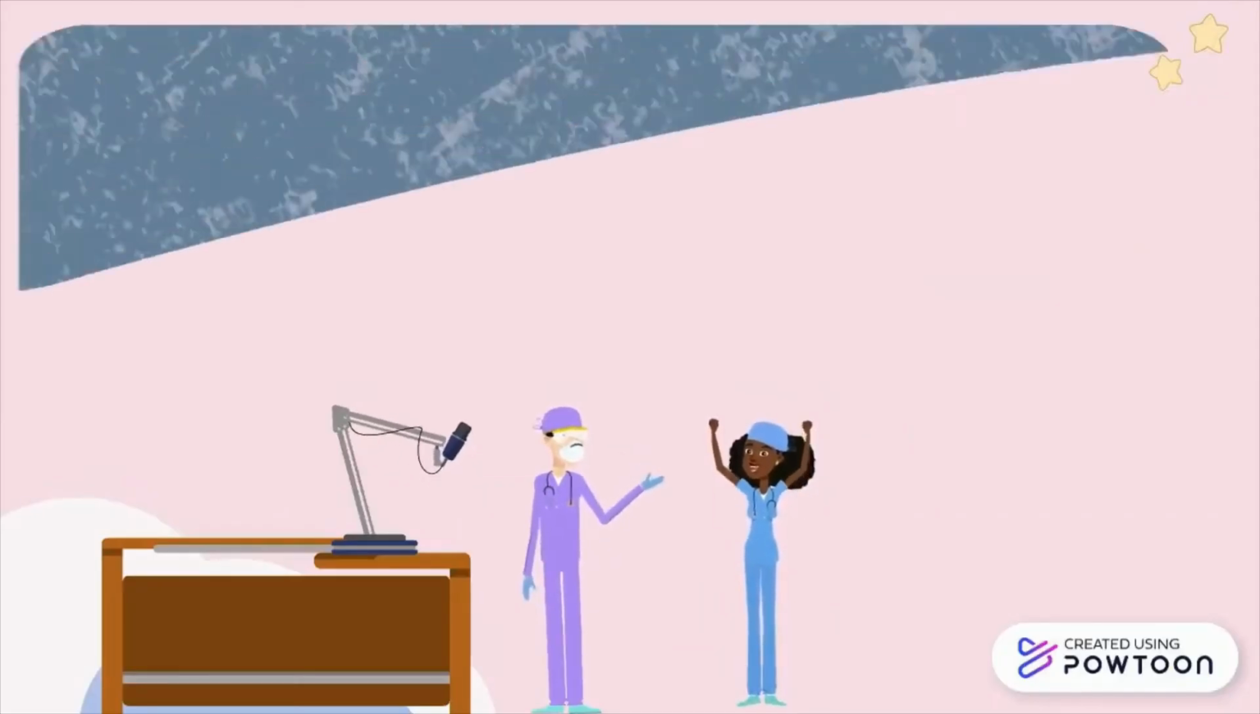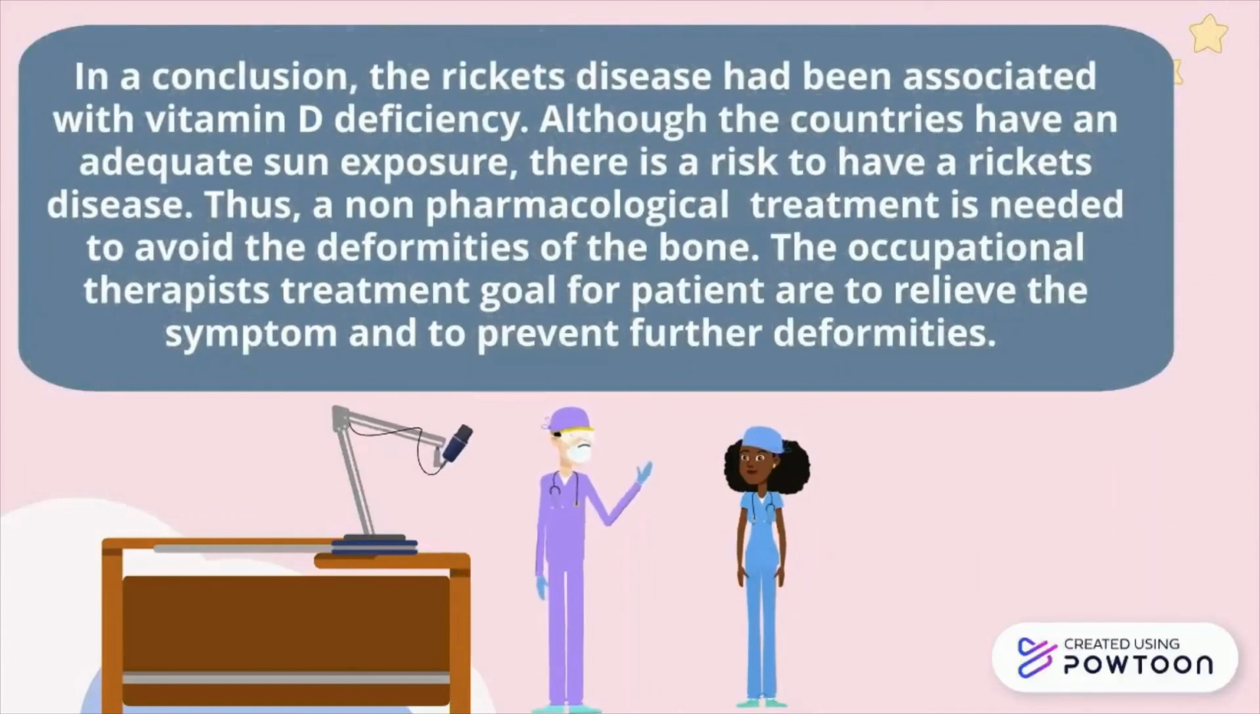In conclusion, Rickets disease has been associated with vitamin D deficiency. Although a country has adequate sun exposure, there is still a risk of having Rickets disease. Thus, a non-pharmacological treatment is needed to avoid the deformity of the bone. The occupational therapy treatment goals for patients that have Rickets disease are to relieve the symptoms and to prevent further deformity.